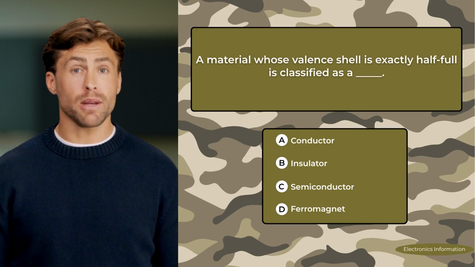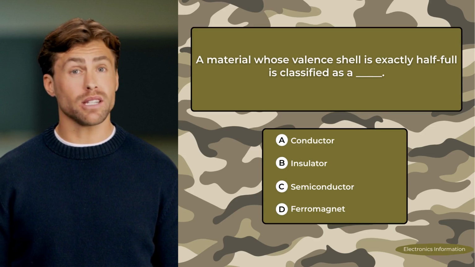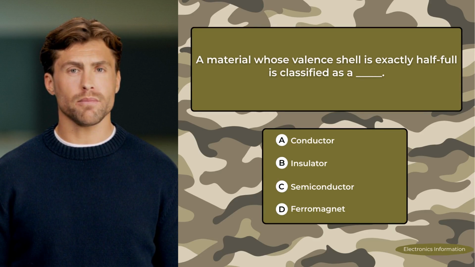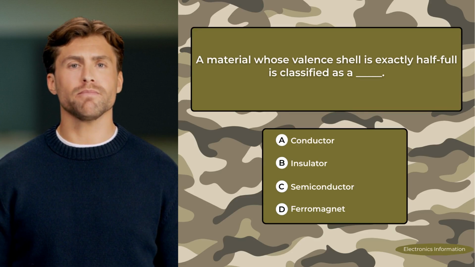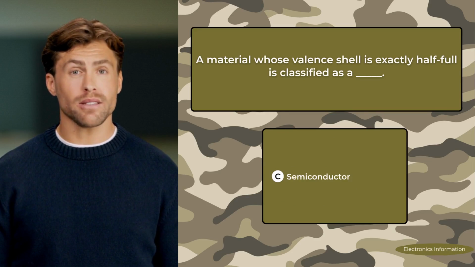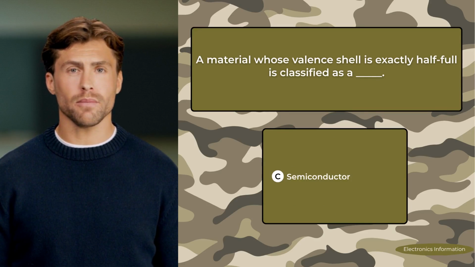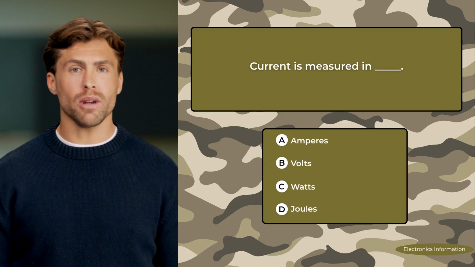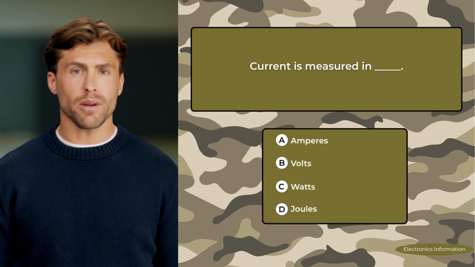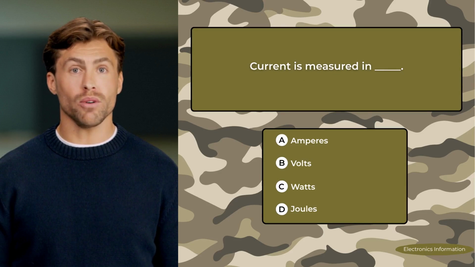A. Conductor. B. Insulator. C. Semiconductor. D. Ferromagnet. Correct answer, semiconductor. Current is measured in blank. A. Amperes. B. Volts. C. Watts. D. Joules.